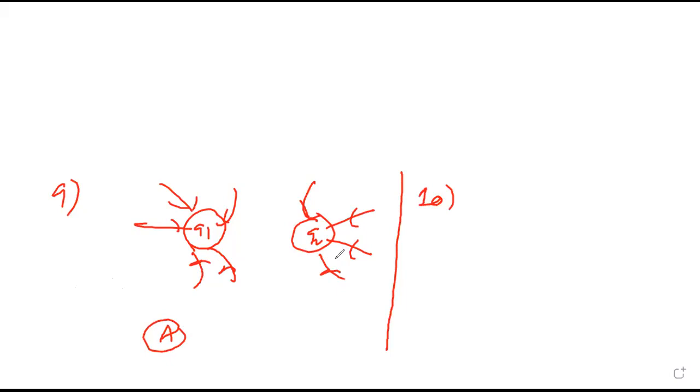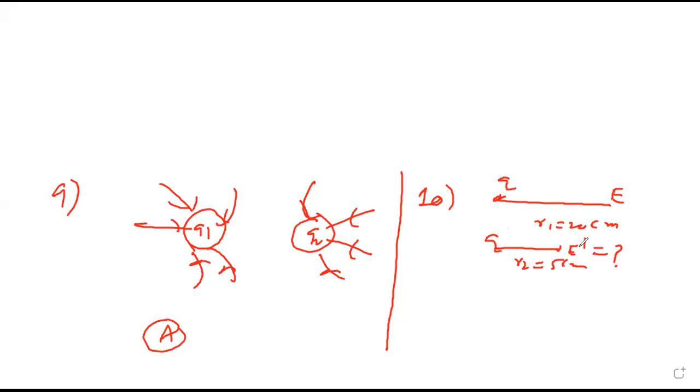Electric field at 20 centimeter from a point charge is E. Then at a distance of 5 centimeter, what will be the electric field? So what will be this E dash?